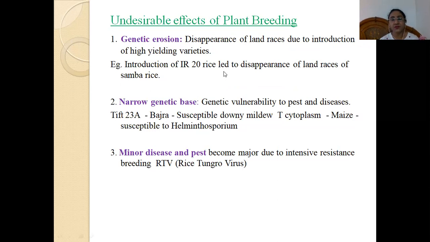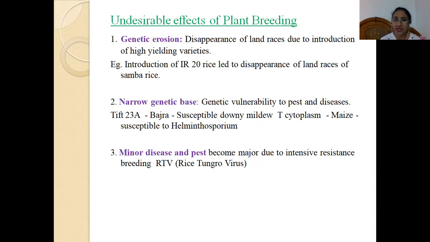Disappearance of land races. Since we are introducing exotic varieties from foreign countries like IRRI, Philippines, we are not using the local land races. So the local land races are basically disappearing. Due to the introduction of high yielding varieties, we are always looking into the high yielding varieties, so in a way it is leading to genetic erosion of the local land races. We should also look towards the local land races because sometimes certain characters which we are looking for outside are present in them. So we should also exploit the local land races.